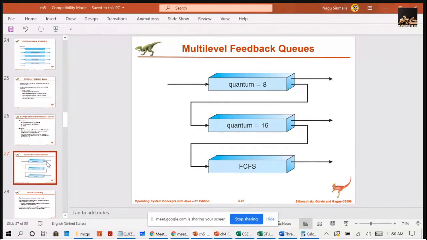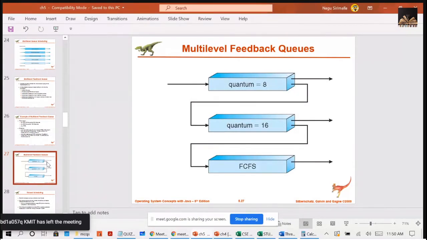They will also get the chance quickly. Why? Because with time quantum 8, all are small processes only. They will be executing very fast and then they will move to the second queue, right? There it should be above 8 and below 16. They will also be served very fast, right?